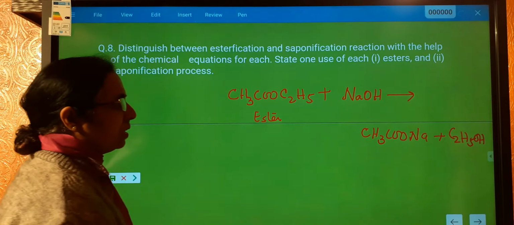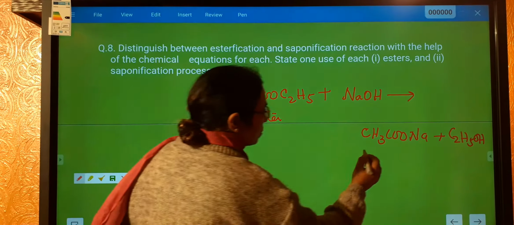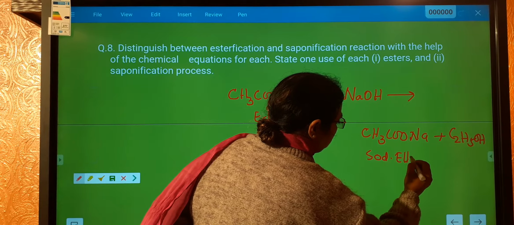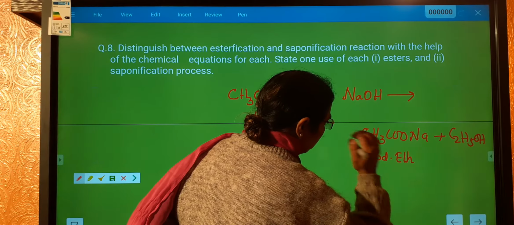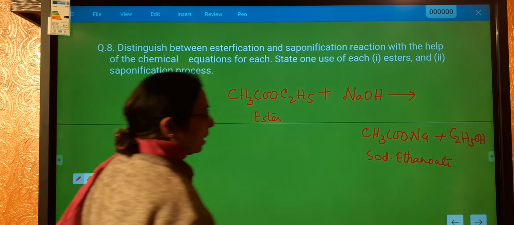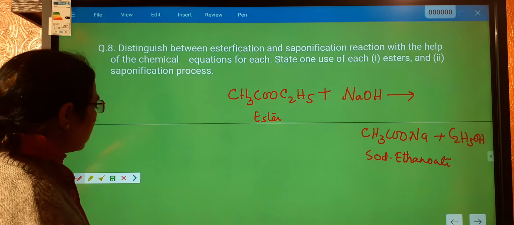This is called sodium ethanoate. Sodium ethanoate plus ethanol is formed.